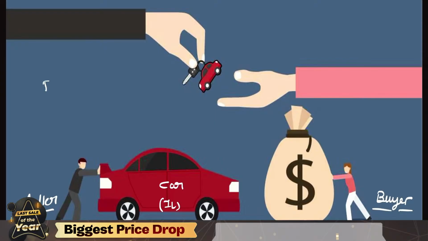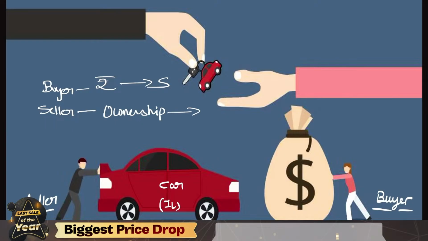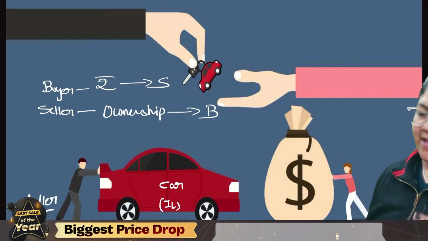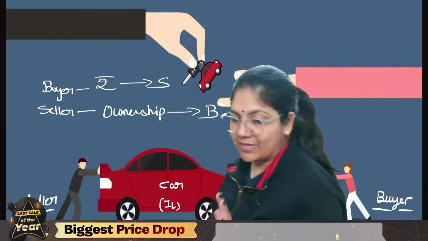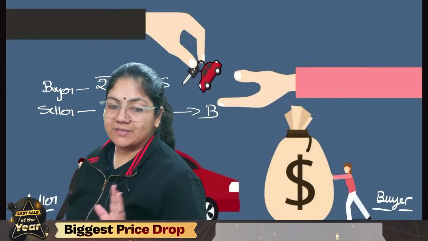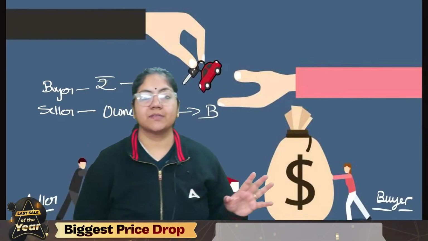The buyer will give the price of the car to the seller, and the seller will give the ownership of the car to the buyer. So this is what exactly happens in your Sales of Goods Act. So two parties are there. The seller is giving the ownership.